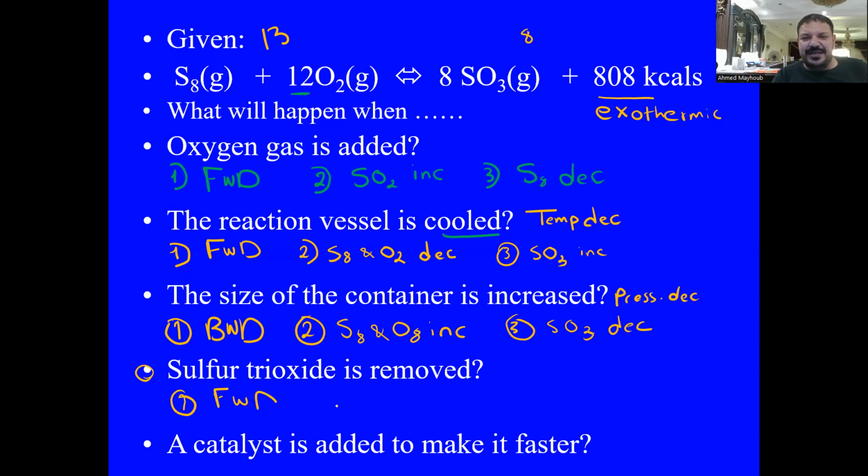So both sulfur and oxygen will be consumed and their percentage will decrease, while sulfur trioxide production will be restored, so it will increase. And the last one, catalyst is added, so no effect on equilibrium.